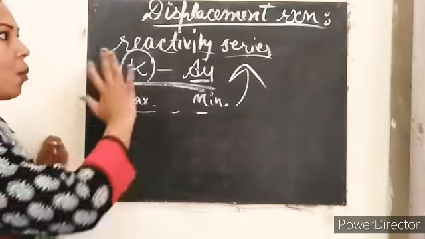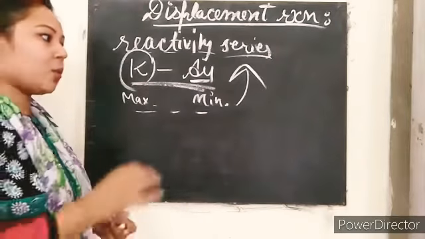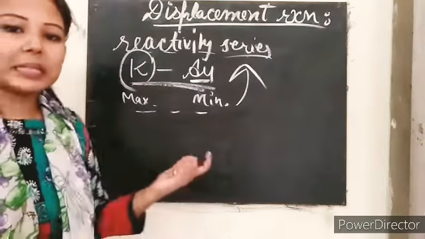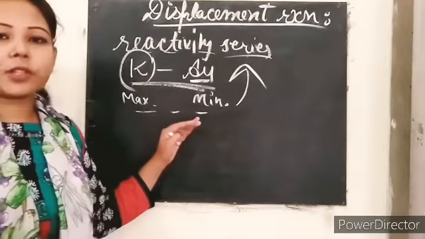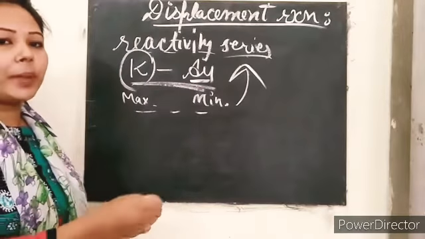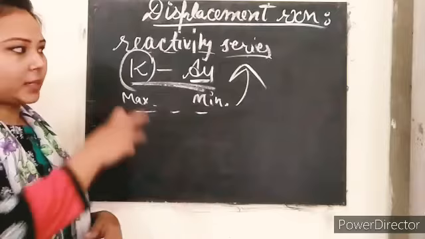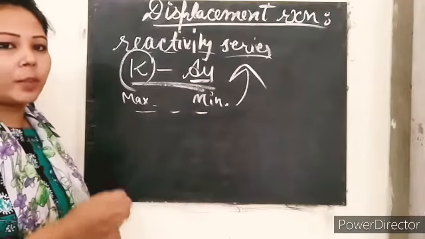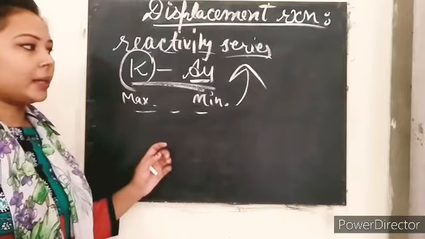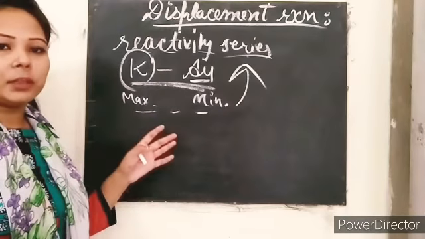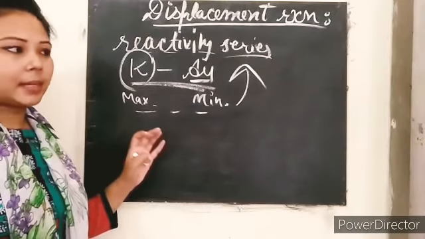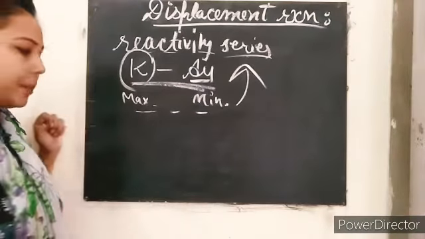Clear? And now what is a displacement reaction? When two metals are replaced by each other, the condition is that the metal which is going to be replaced by the previous one should be below it in the series. It should be below in the reactivity series, and it couldn't be above the element which is present in the reactivity series. Clear? So let's take an example.